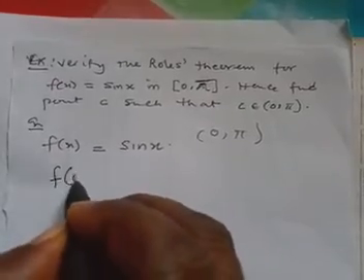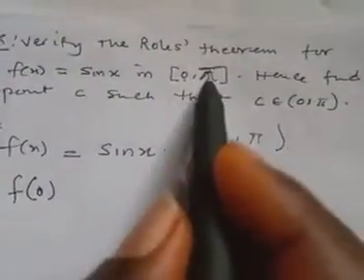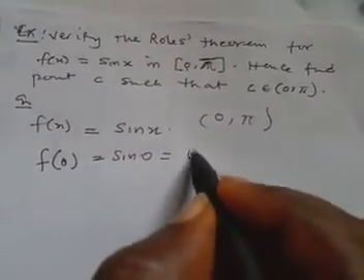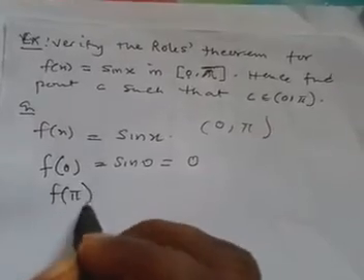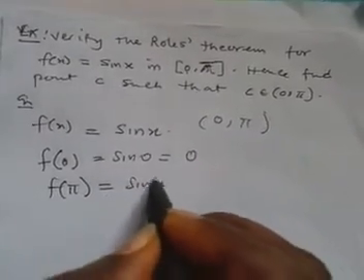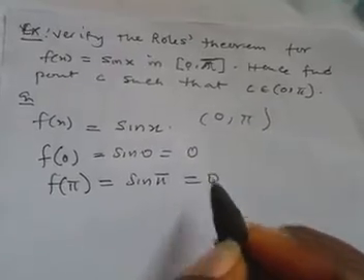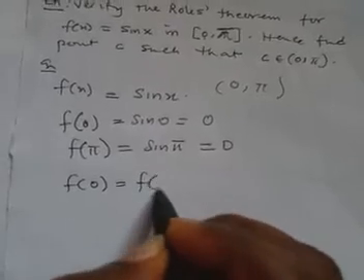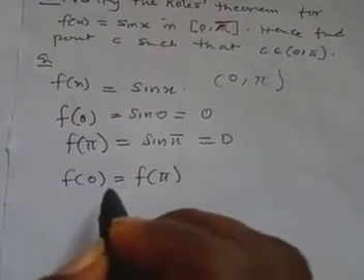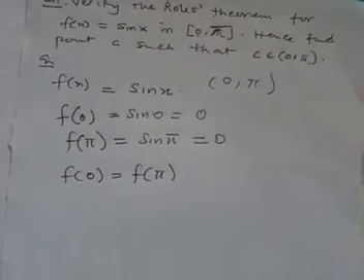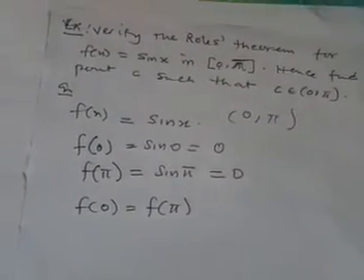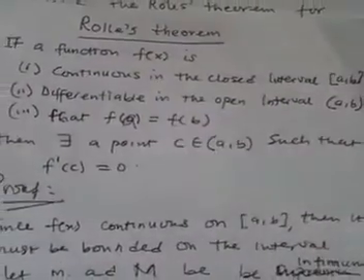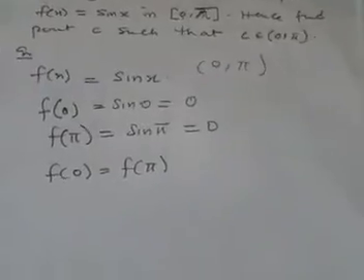Now, we need to find f of 0 and f of pi, that is, f of a and f of b. F of 0 is sin 0, and sin 0 is 0. Also, we need to find the second one, f of pi, which is sin pi. Sin pi will be 0 as well. So it has further shown that it satisfies Rolle's theorem, because f of a is equal to f of b. By Rolle's theorem, it must satisfy the three properties, which is this: f of a is equal to f of b. Now, we have done that.